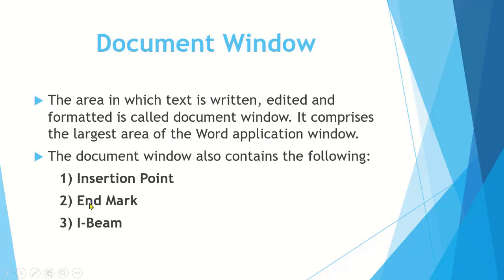And there is a horizontal line that appears on the screen which is called the end mark, and this end mark only appears in the normal view of the screen. There is also the I-beam. When your mouse pointer changes its shape to an I shape, then this is called I-beam.